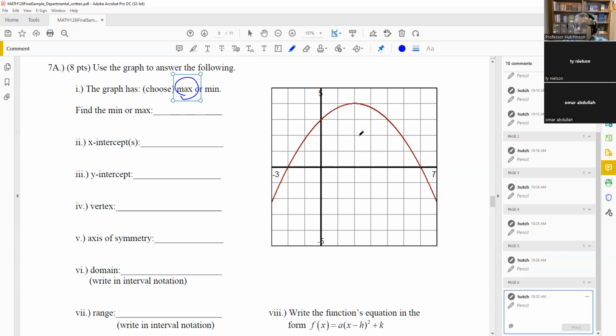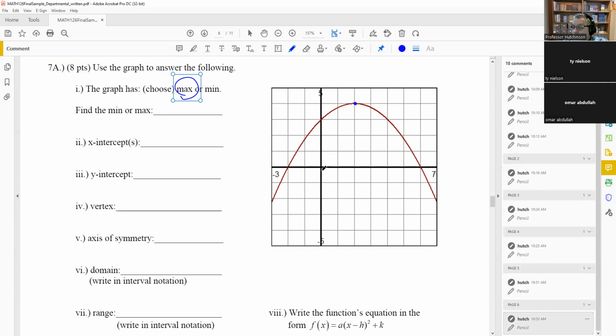So I would circle the max, and then I want to write the coordinates of it. Okay, so all these are in terms of 1. So I have 1, 4 is the coordinate at this point, but the max or min is only a y value. So we're going to put a 4, and that's going to be your answer. So let me get rid of that box here. Yeah, 4 we have. Okay, so that's the maximum, that's the highest y value you see.